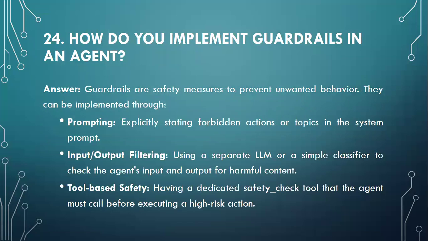Moving to question number 24. How do you implement guardrail in an agent? Guardrails are safety measures to prevent unwanted behavior.